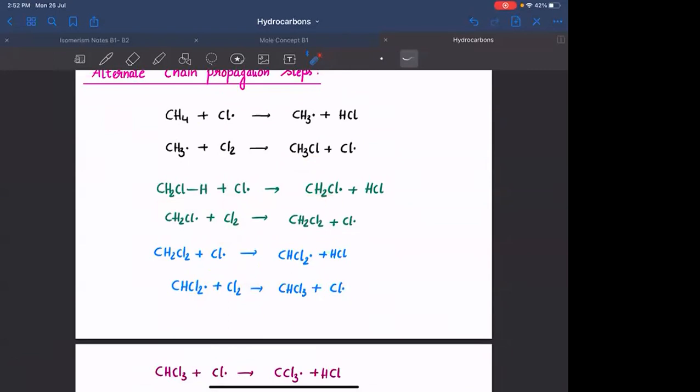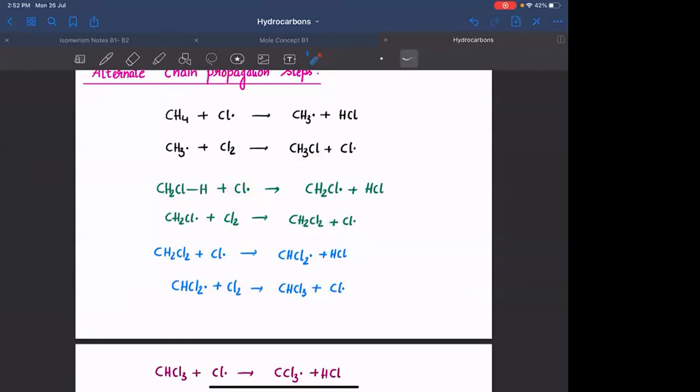If you have more Cl2 in the system, this will further combine with this to form this. Agreed? If you have more and more Cl free radicals in the system, the probability of these propagation steps increases. Agreed? If you don't have Cl, the reaction stops here.